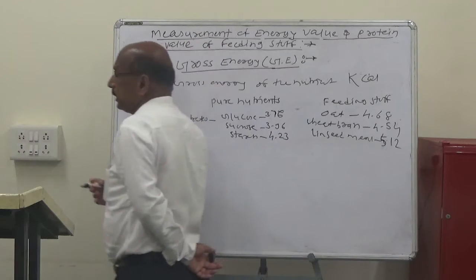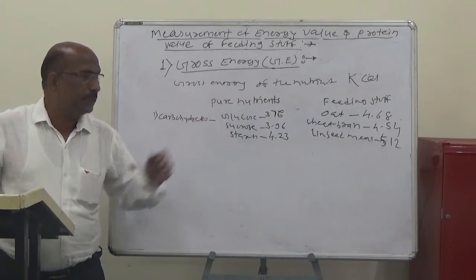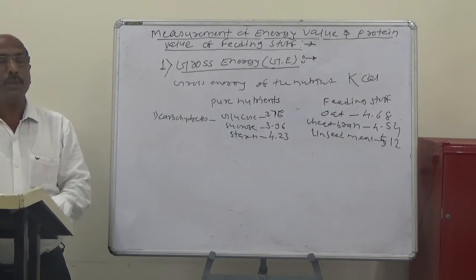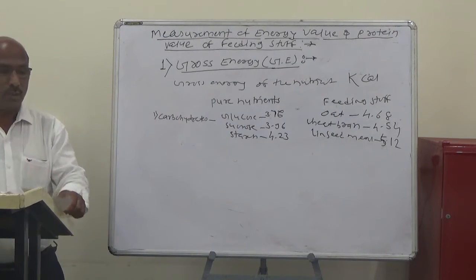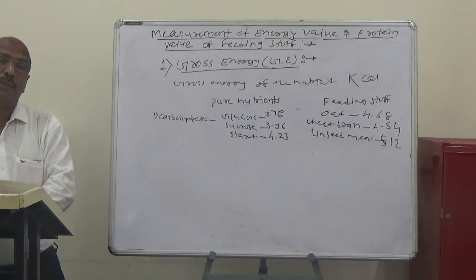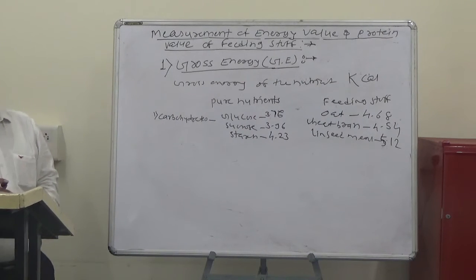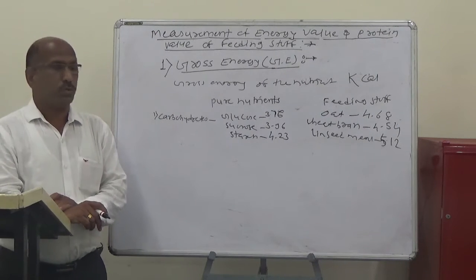So these are the gross energy values of the pure carbohydrates and the feeding stuffs, and in case of the fats, the fat has more energy. So the fat is particularly the energy source.